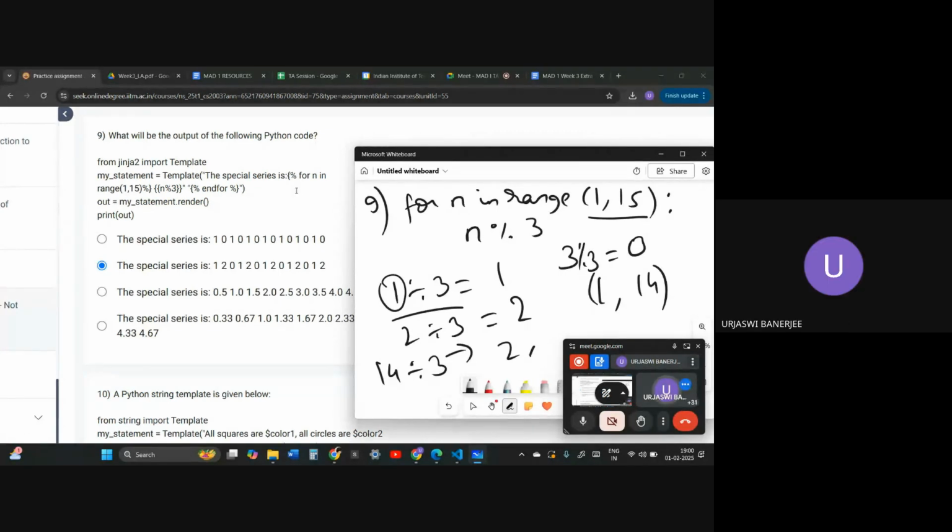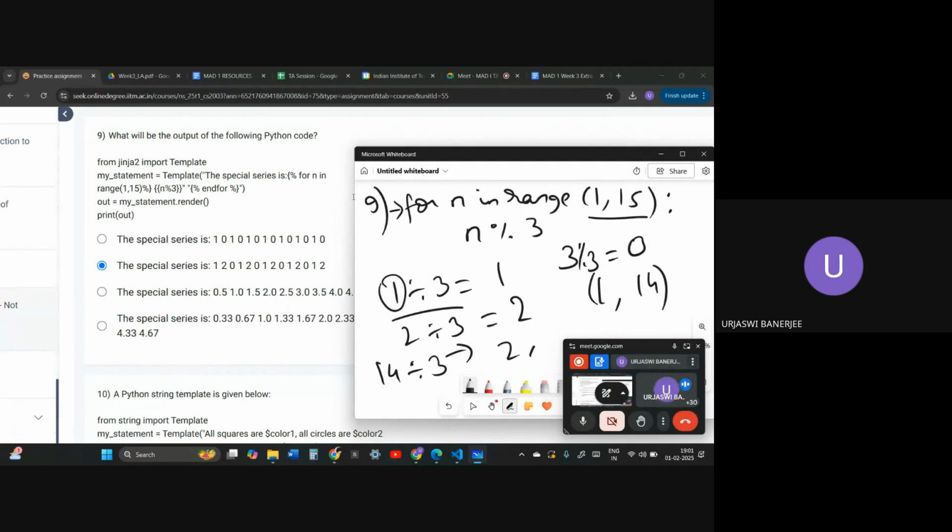Yeah, sure. First of all, you have to be careful in template questions. Since it's from Jinja, in Jinja we use percentage symbols to render the templates. If it was a string, we would have used a dollar. If you go up a little bit in the same practice assignment, you will see string questions that use a dollar. In Jinja we use a percentage symbol. Over here they are using a for loop: for n in range 1 comma 15. This is a normal Python for loop.